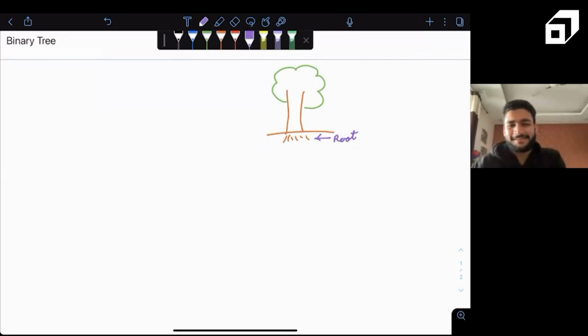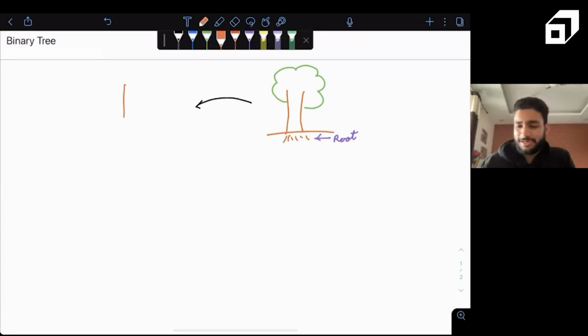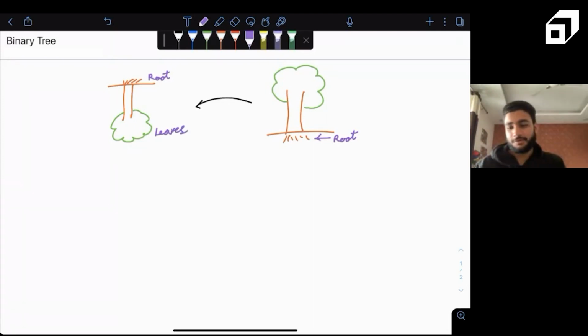Does it make sense? Now in computer science this becomes inverted. So being a computer student or a tech person, if we know about binary trees, we know the root always lies at the top. But actually in computer science, this tree is treated like this. So you will find the root at the top and leaves at the bottom. Now let's see how the structure looks.